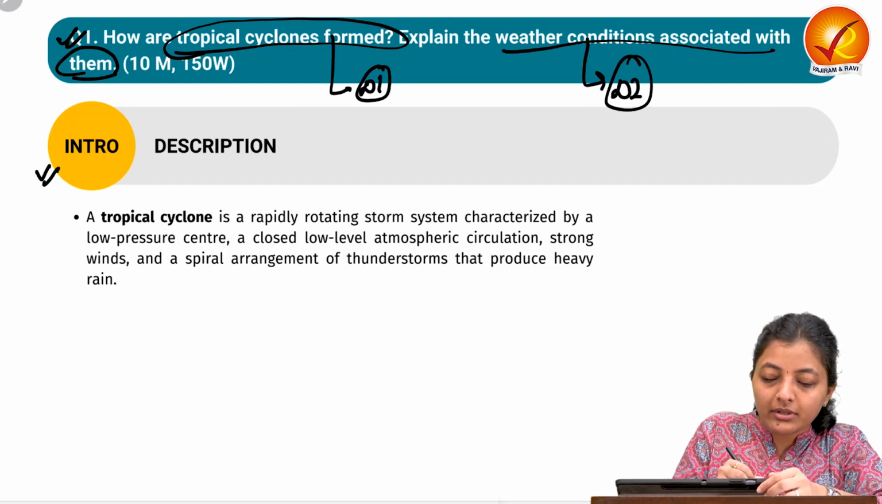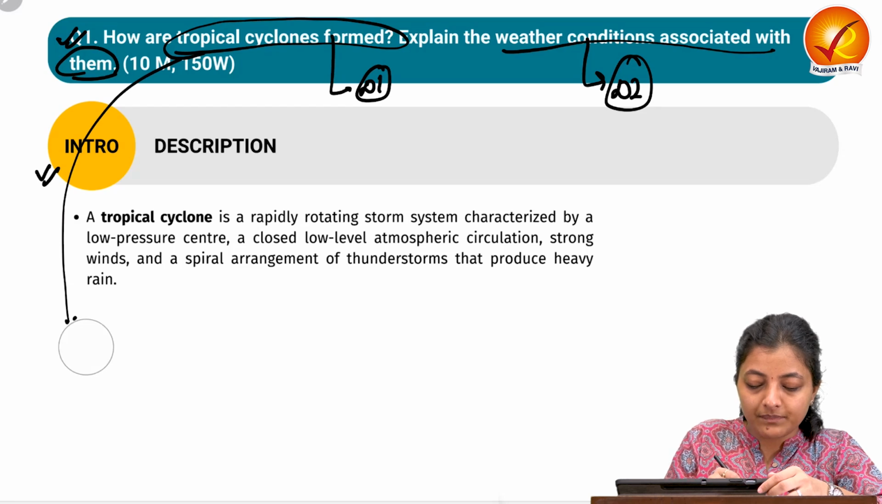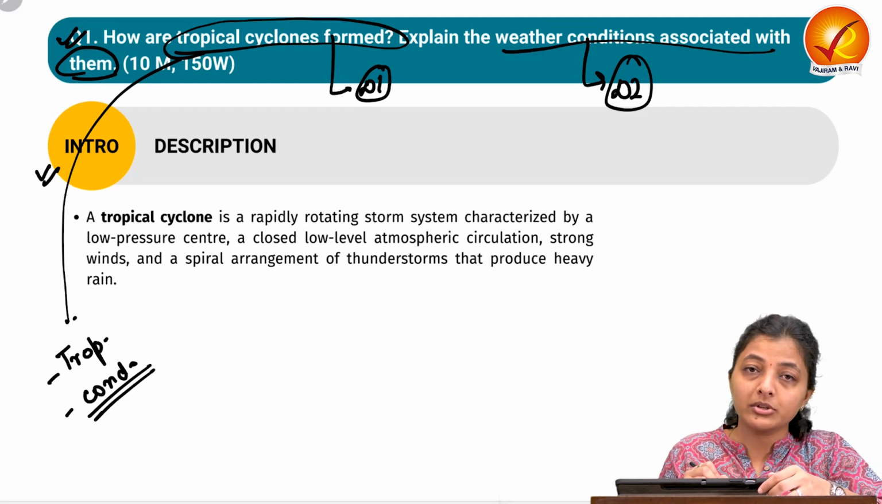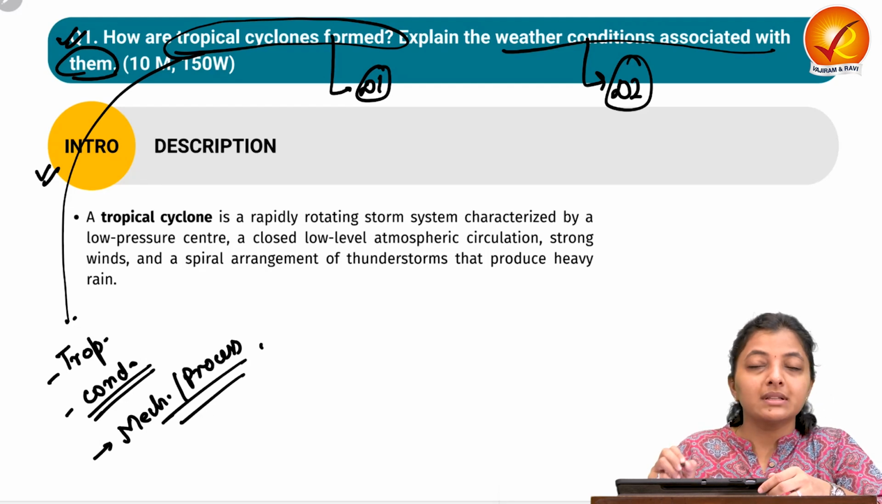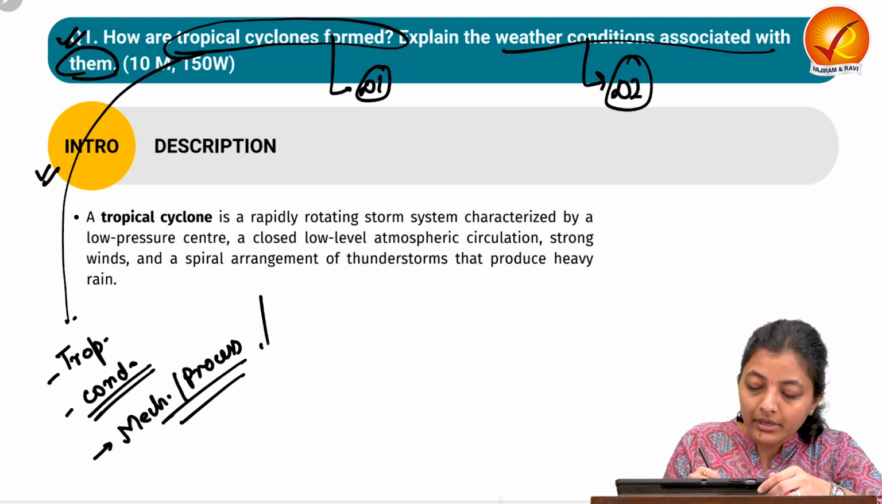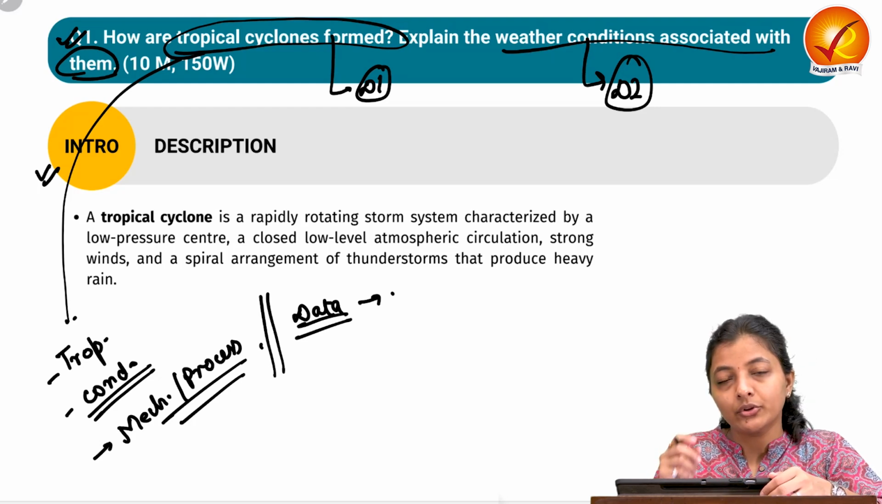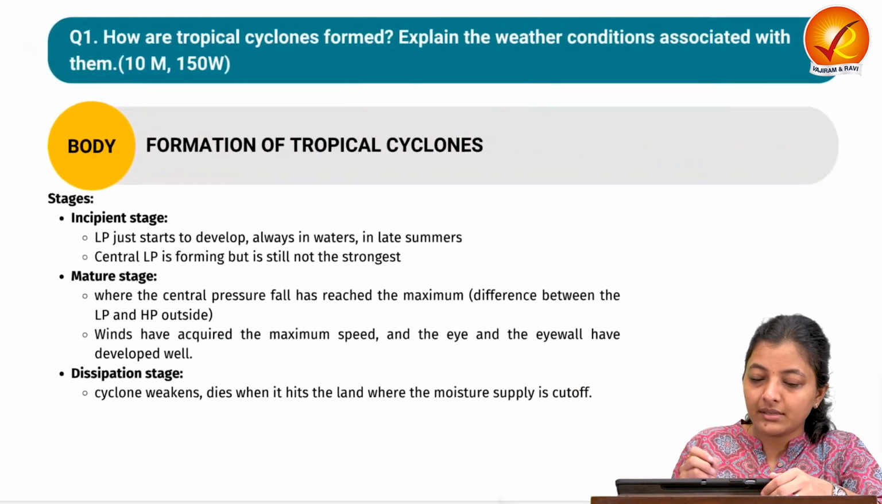So in introduction, you can start directly with the tropical cyclones, the definition, some conditions with respect to tropical cyclone in their formation. Then you can continue with the mechanism or the process of how these tropical cyclones are formed. Or you can start with some data that in the recent time, some cyclone that has hit India, you can start with that data also. Okay, so let's start our discussion.